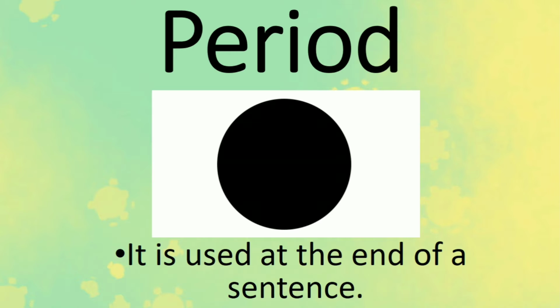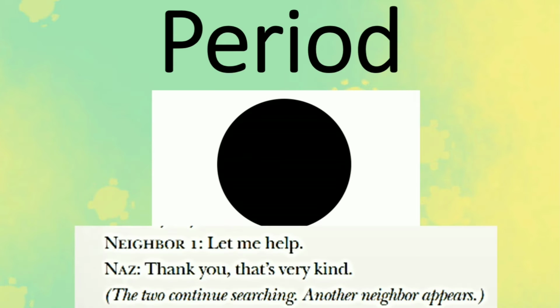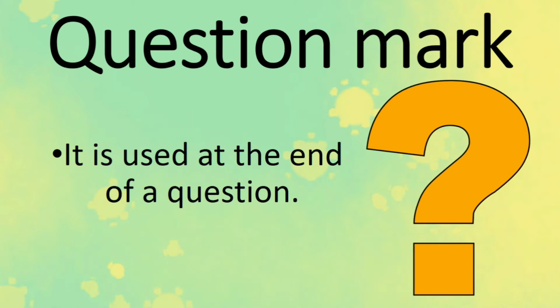Here we have period. We use periods at the end of a sentence, and here we have an example. Let me help, period. Thank you, that's very kind, period. Another neighbor appears, period. So we use periods at the end of a sentence, okay? Not in the middle, not at the beginning of a sentence. No, we use periods at the end of a sentence. So I think that's really easy.